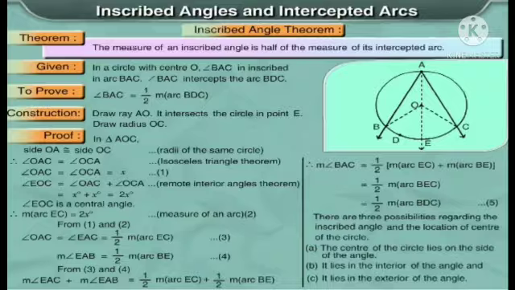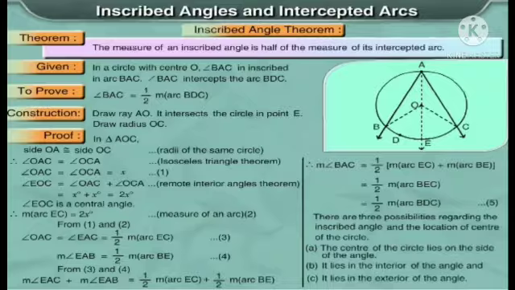Now angle EOC is equal to angle OAC plus angle OCA by remote interior angle theorem. By substituting the value from equation 1, we get angle EOC is equal to x degree plus x degree, that is 2x degree. Since angle EOC is a central angle, therefore measure of arc EC is equal to 2x degree.